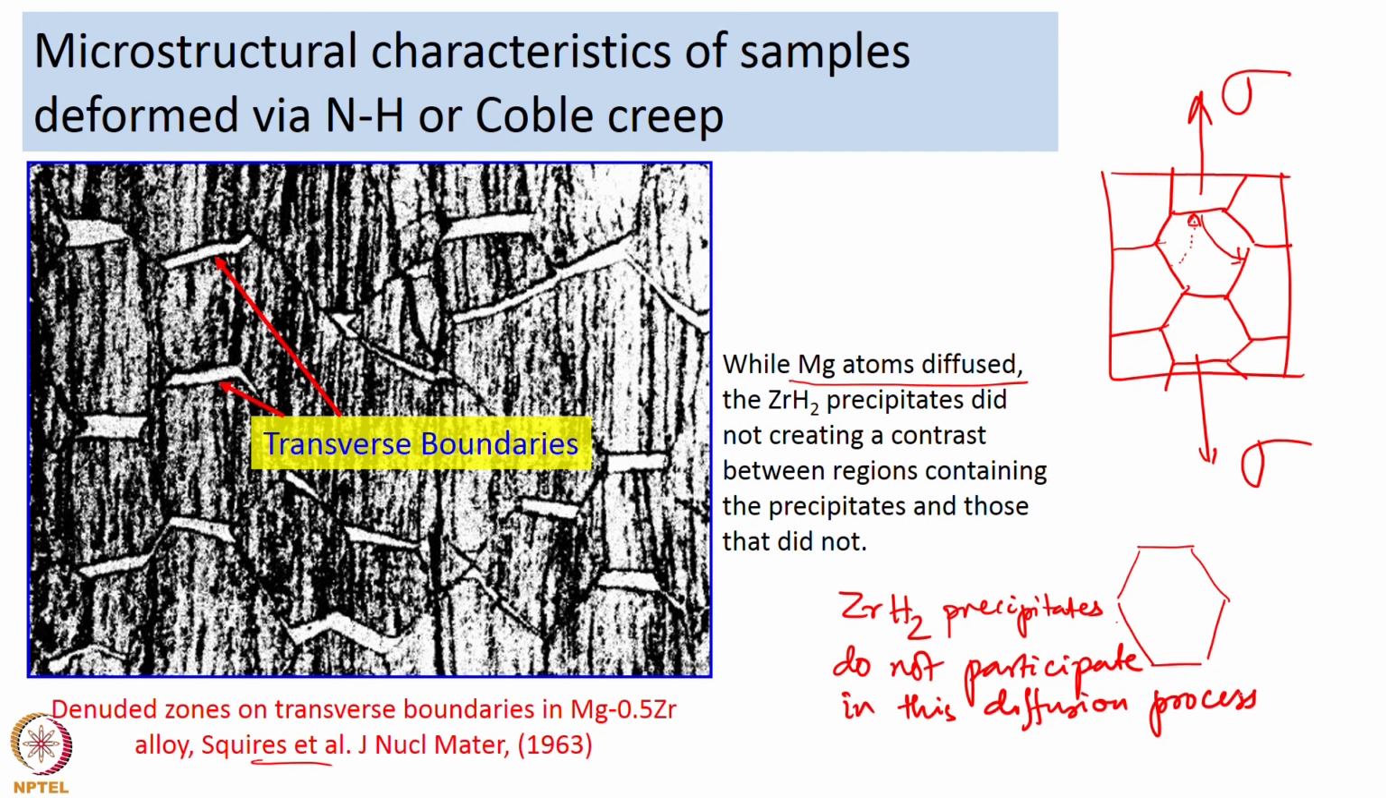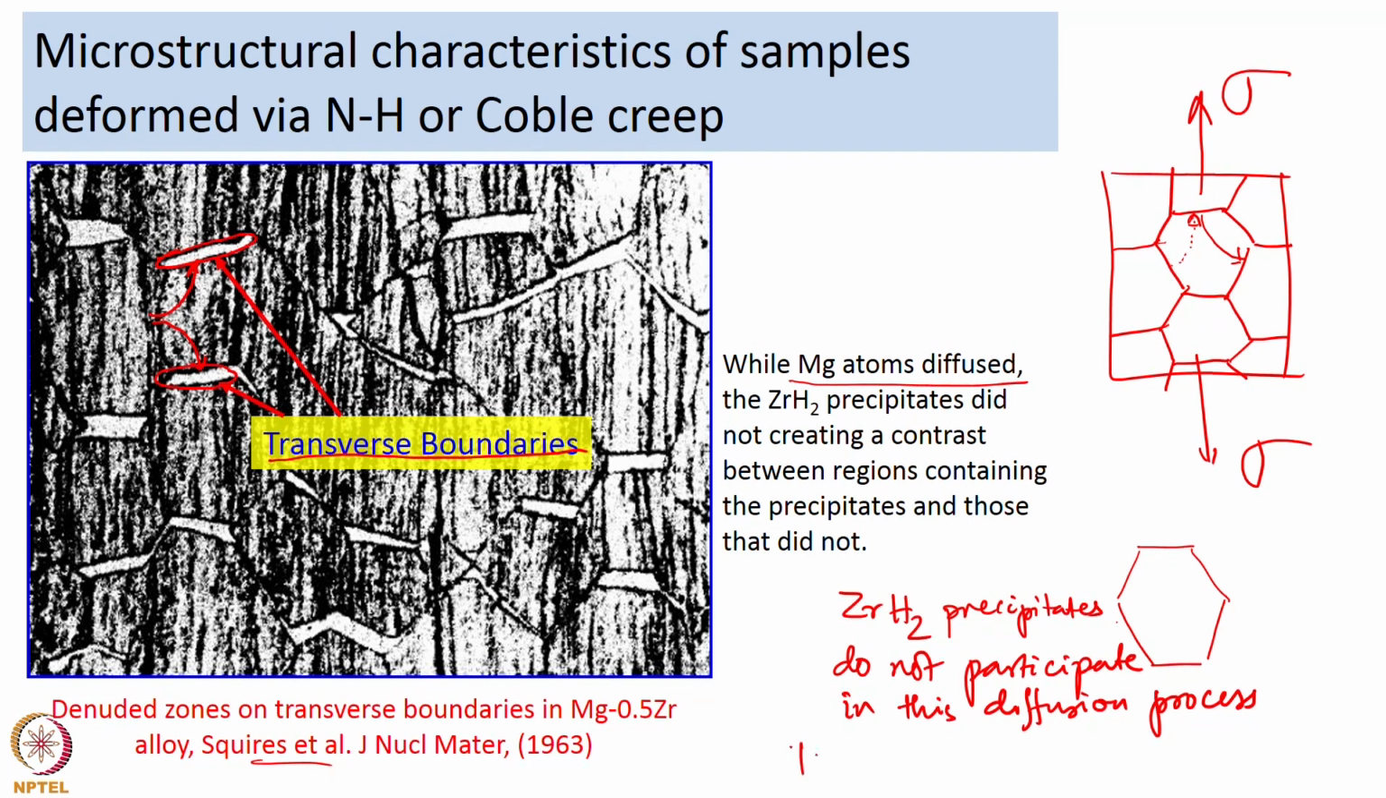So, you have only magnesium atoms which are diffusing from parallel grain boundaries to the perpendicular grain boundaries. Perpendicular here means transverse, so the grain boundaries which are transverse to the applied stress. What happens is you have magnesium atoms moving in that direction, and because the zirconium hydride precipitates did not move, you eventually end up with regions like this which are devoid of any zirconium hydride precipitates.